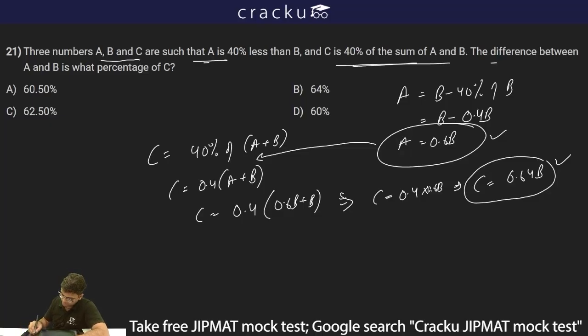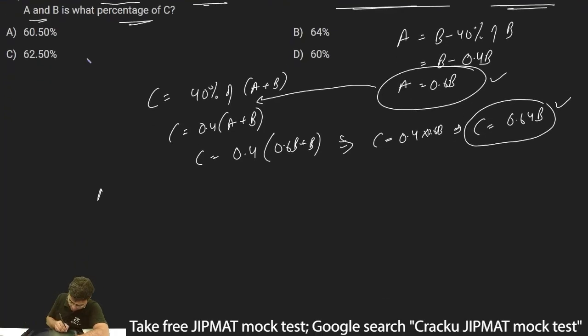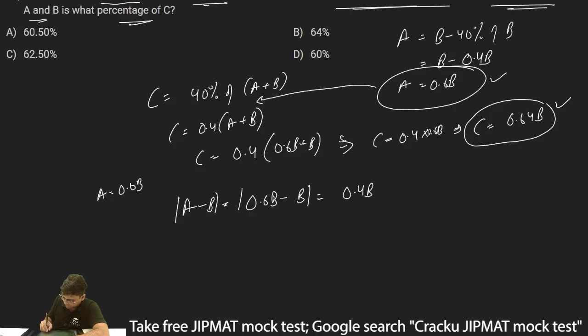We have to find out the difference between A and B is what percentage of C. So what is the difference between A and B? A is 0.6B, so the difference between A and B will be 0.6B minus B, which is equal to 0.4B in magnitude.